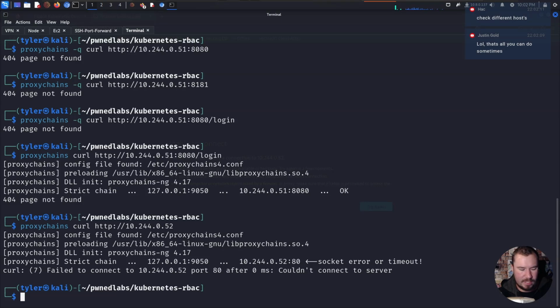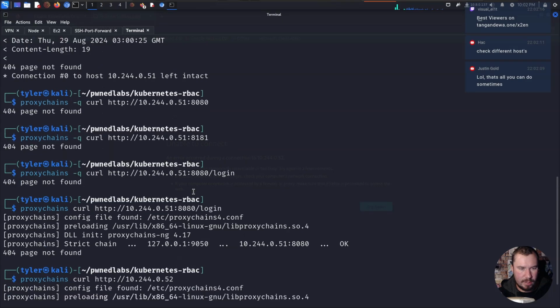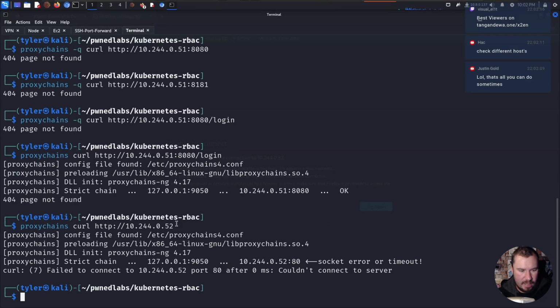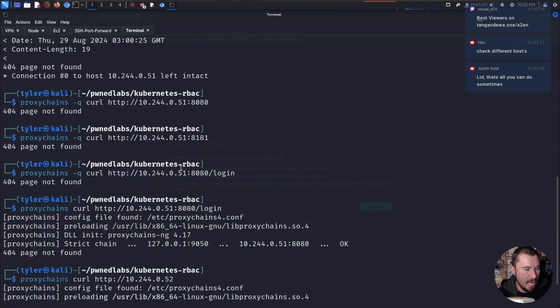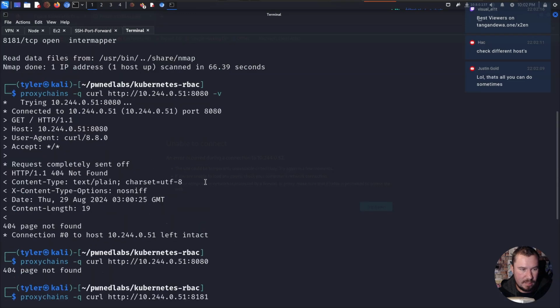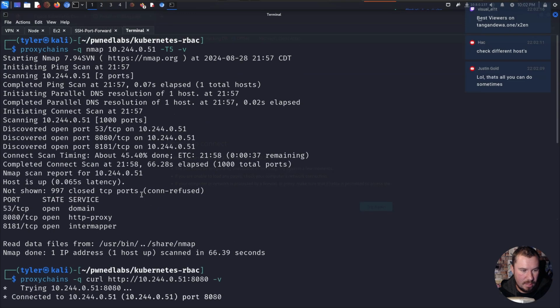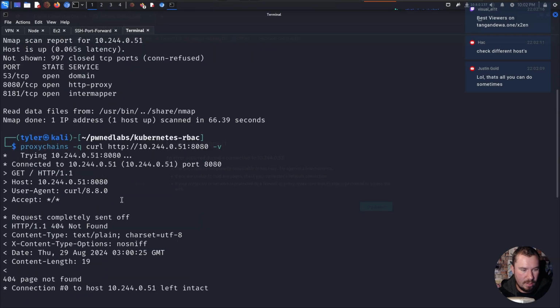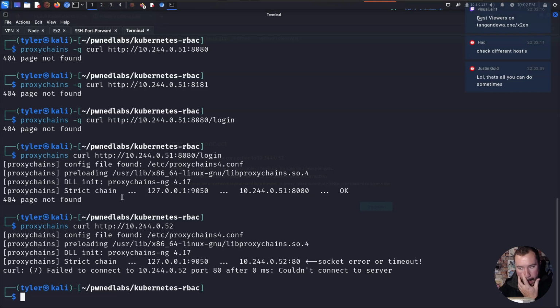Let me think for a second about what we might be doing wrong here. Maybe we're looking at 52. We're looking at 51. We haven't looked at, let's see, did we scan 51? We did scan 51. What's open on port 52? I think that was our other port. Let's try that. Proxychains, nmap, and we will say 10.244.0.52, right?